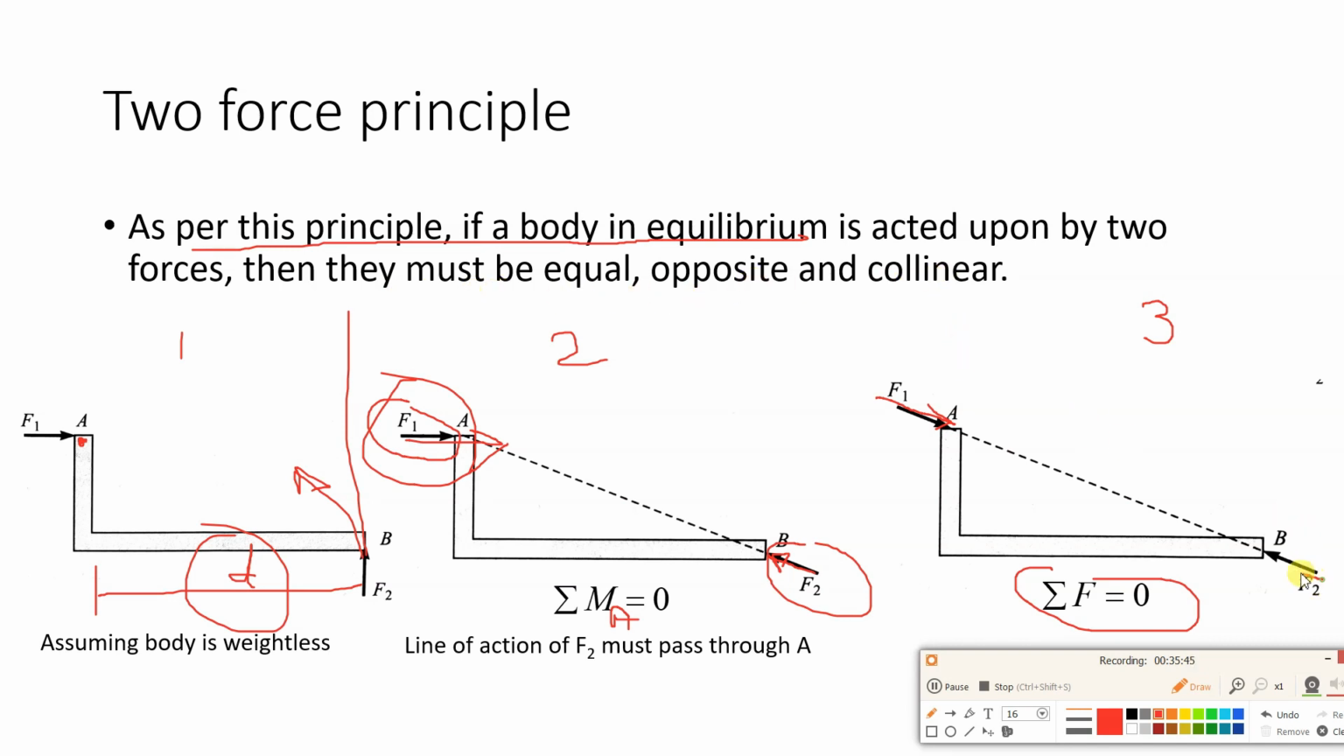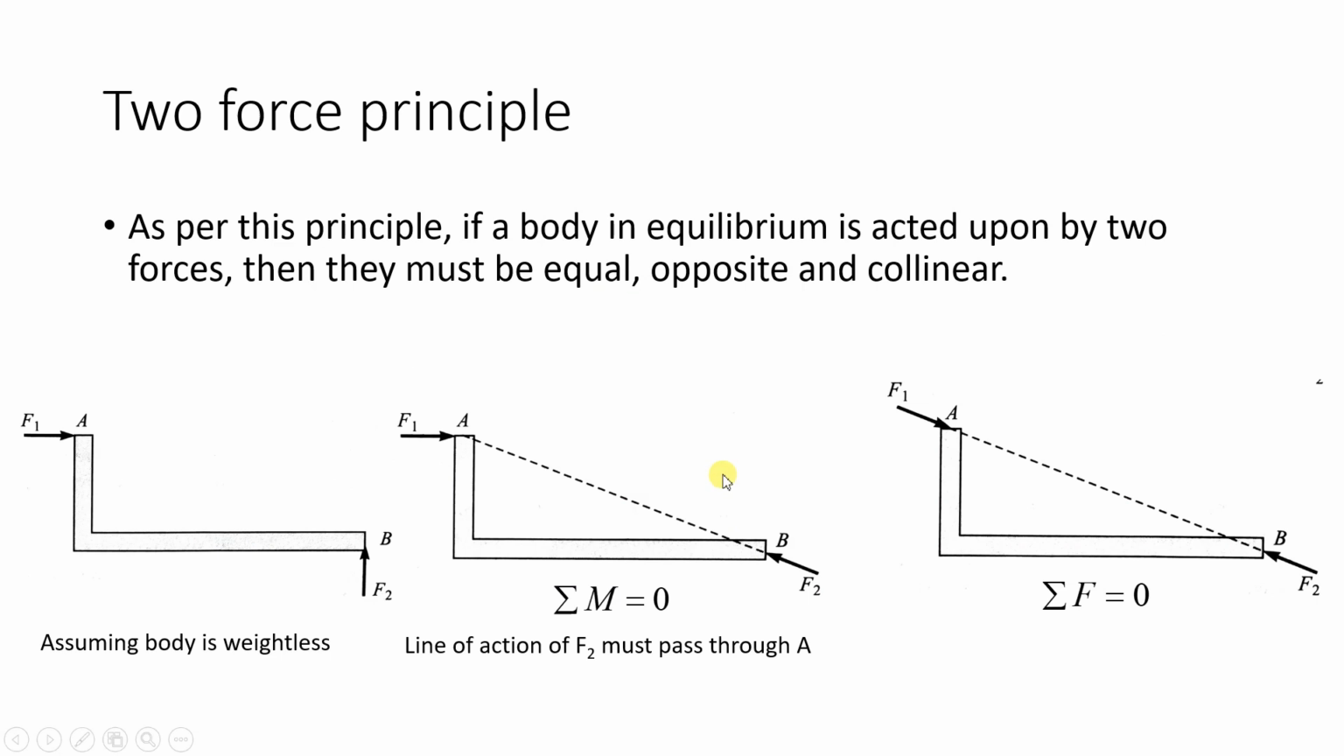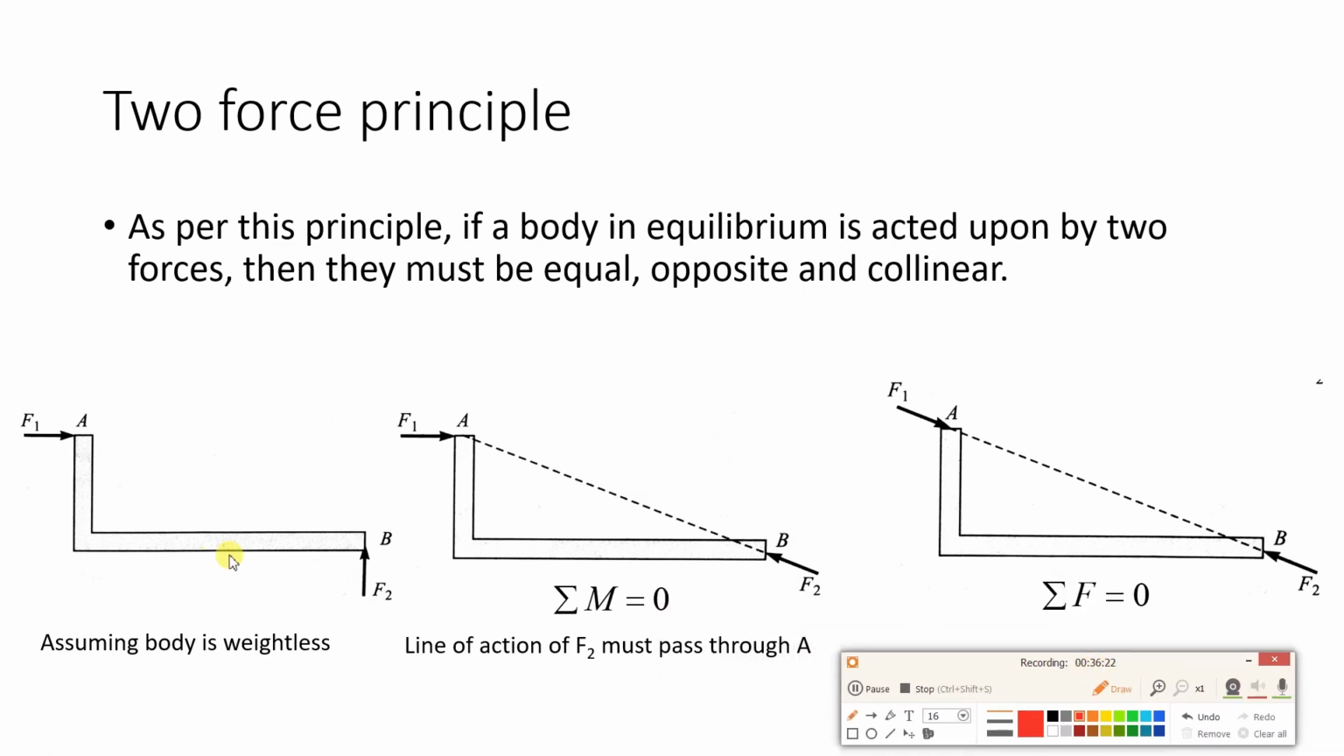So finally you can see, even though in the first diagram F1 and F2 are not equal, opposite and collinear, when you do the analysis, given that the body is in equilibrium, you find that F1 and F2 are both equal in magnitude, opposite in direction and collinear. I'll explain this again. Here we are using the condition of equilibrium, because it is given that the body is in equilibrium. So the summation of moment about point A should be 0.